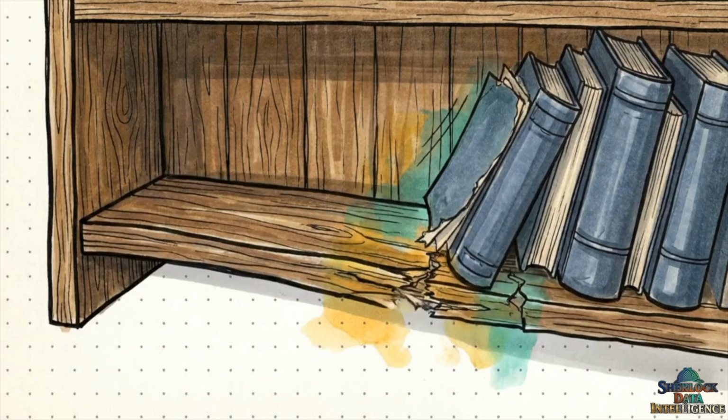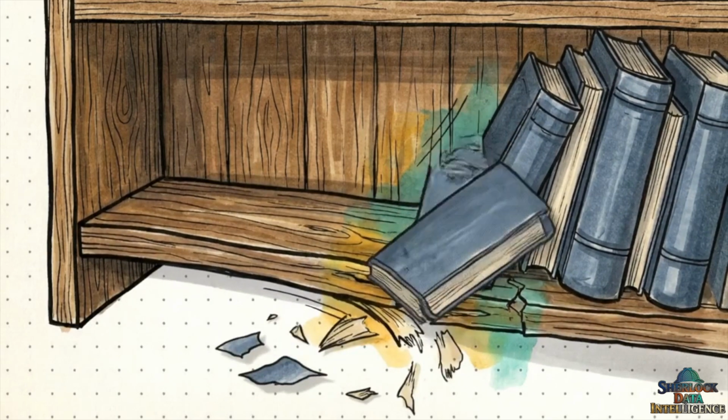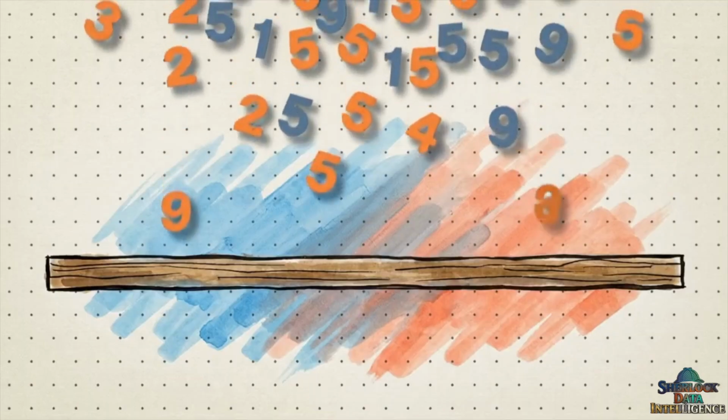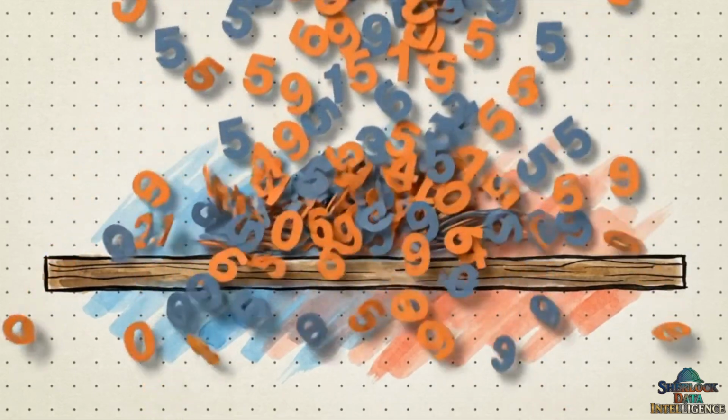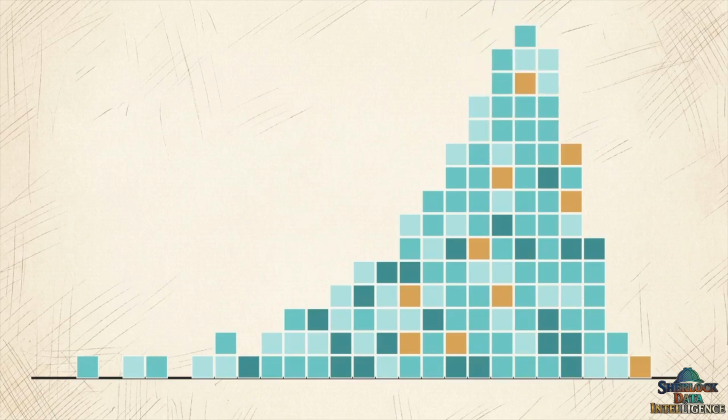If you load a wooden shelf with massive encyclopedias on the right side, leaving the left completely empty, the wood eventually bows and cracks. Numbers in the real world do the exact same thing. They rarely stack up evenly. Instead, they pile heavily onto one side.